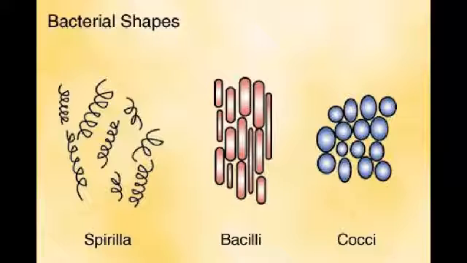Eubacteria can be classified according to their shape and are found in three different shapes: 1. Spiral or comma-shaped like spirilla. 2. Rod-shaped like bacilli. And lastly 3. Round, spherical, or oval-shaped like cocci.